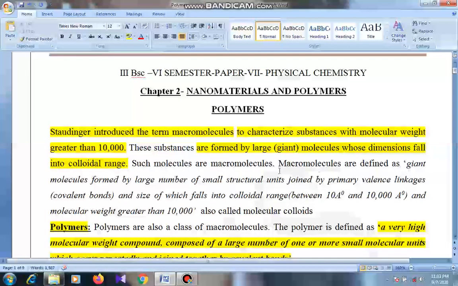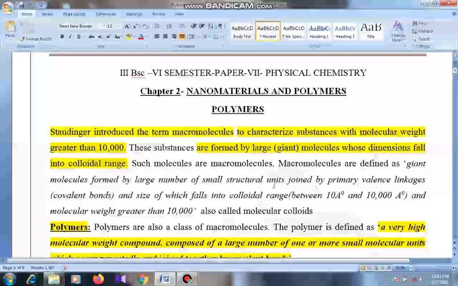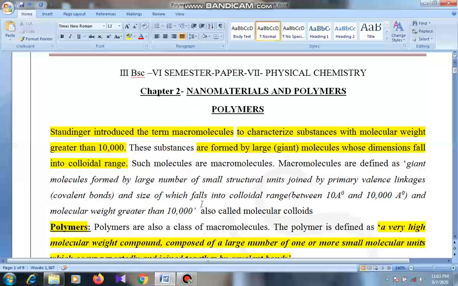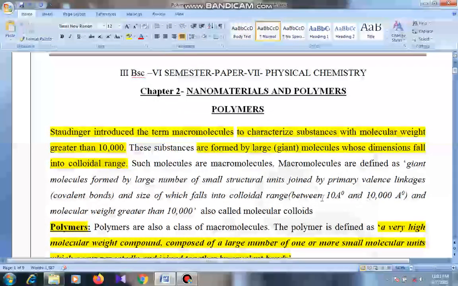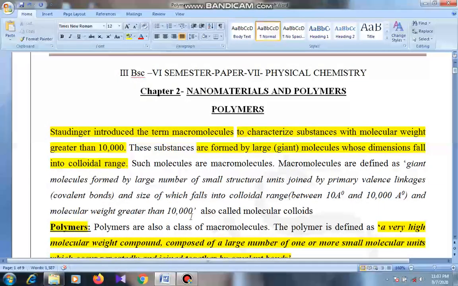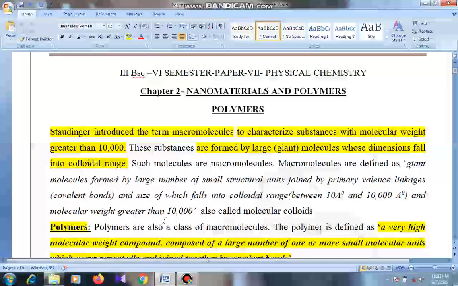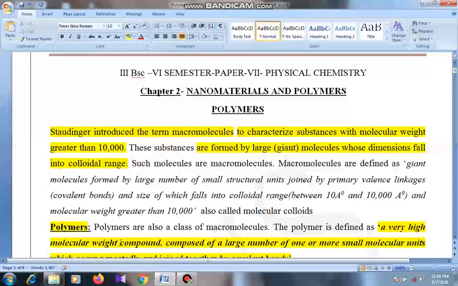Macromolecules are defined as giant molecules formed by a large number of small structural units joined by covalent bonds, and their size falls into a colloidal range of 10 to 10,000 angstrom units and molecular weight greater than 10,000, also called molecular colloids. First of all, polymers. Polymers are also a class of macromolecules.